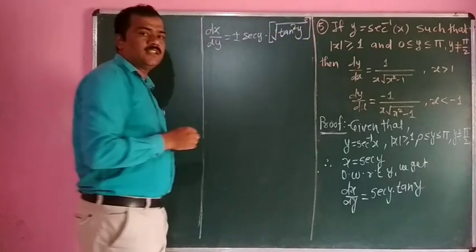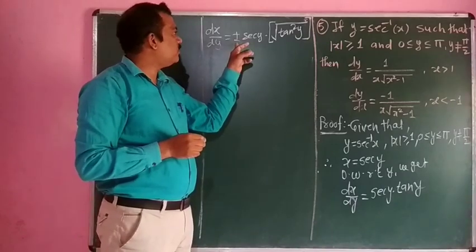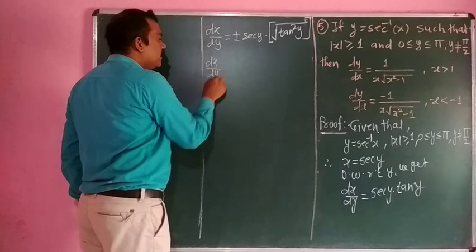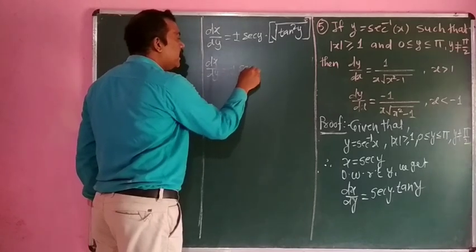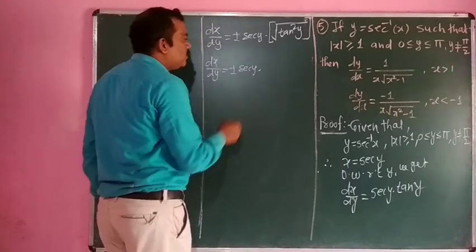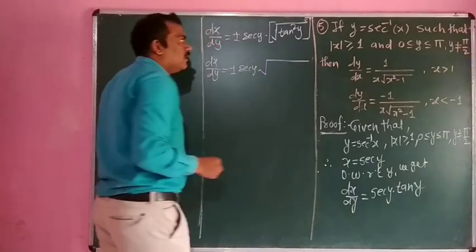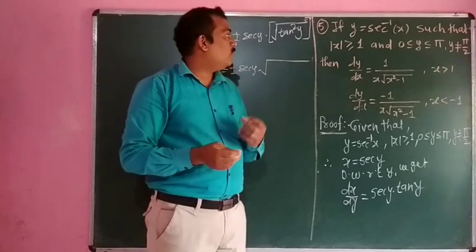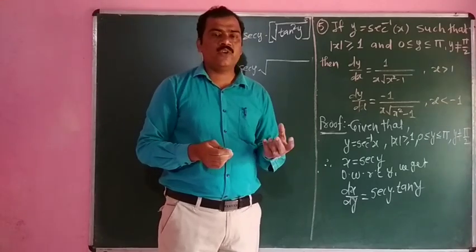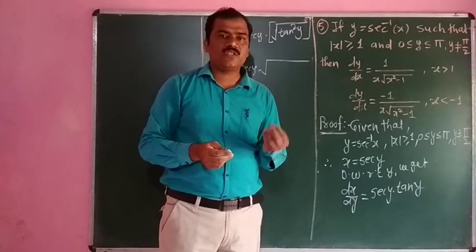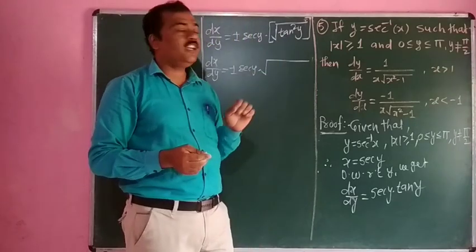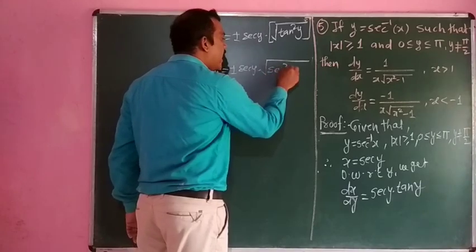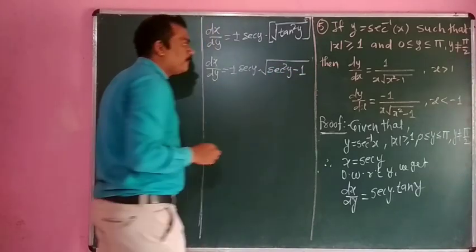Square root is always plus or minus, so here we take plus or minus. So we can write dx by dy is equal to plus minus sec y into under square root of, we have to know the relation between sec square y and tan square y. 1 plus tan square y is equal to sec square y, that means tan square y is equal to sec square y minus 1, so we substitute the value of tan square y as sec square y minus 1.